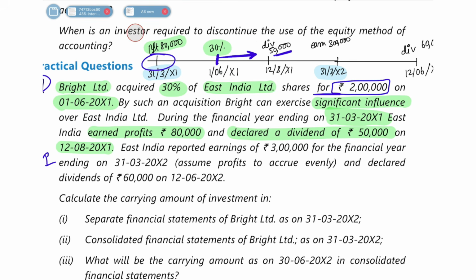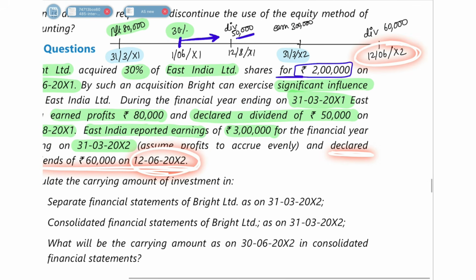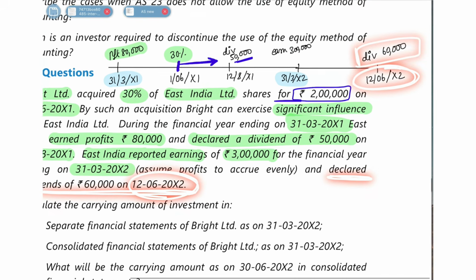Okay. So I hope you understood until now. Next, they are saying that East India reported earnings of 3 lakh for the financial year ending 31st March 2002. They earned a profit of 3 lakh rupees, and from that they declared a dividend of 60,000 on 12/6/2002. So on 12/6/2002, they declared a dividend of 60,000.